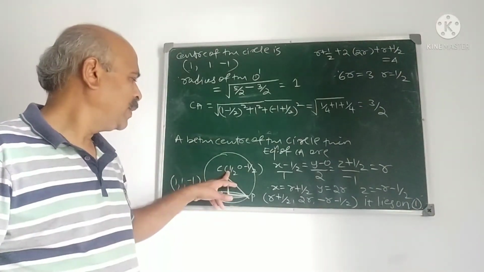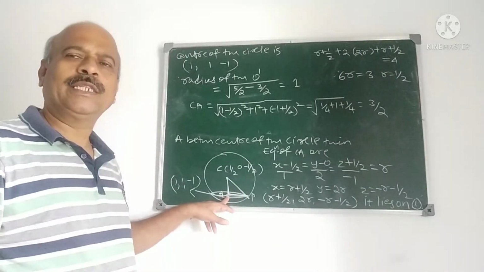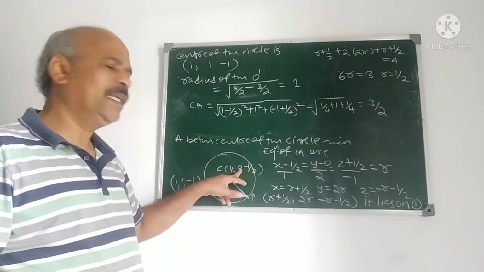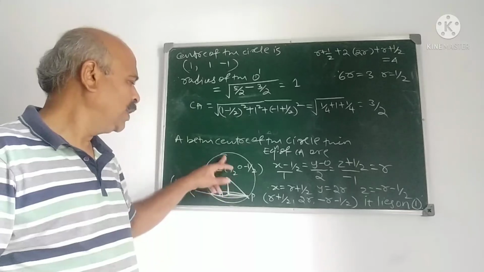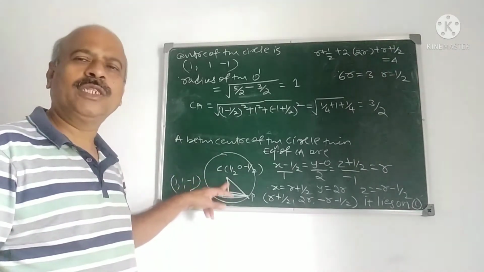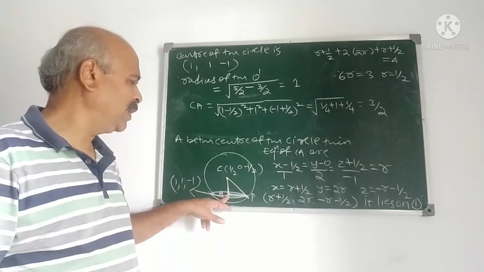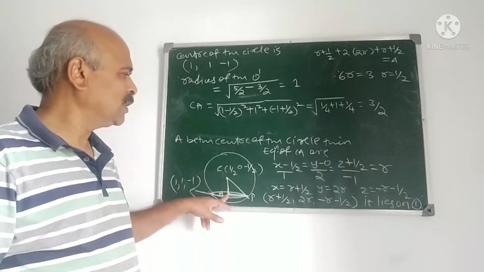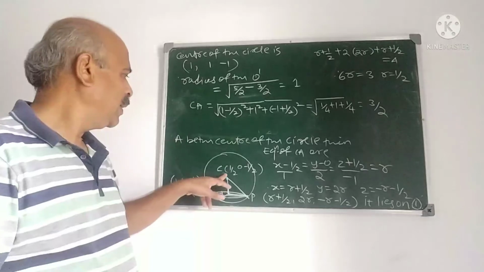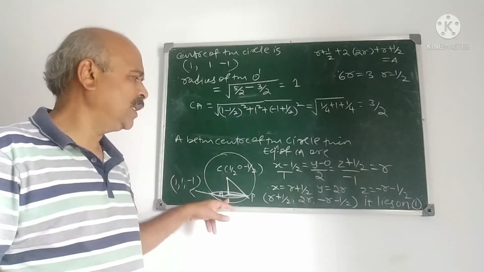Center of the sphere, radius of the sphere, and center of the circle. What is the center of the circle? The foot of the perpendicular from this center of the sphere to the plane. How have we obtained that? We have obtained the equation of CA first, the perpendicular from C to the plane. That is obtained by using the equation of the normal to the plane. What are the direction ratios of the normal? 1, 2, minus 1, normal to the plane. It passes through half, 0, minus half. Using that, we have obtained the equation of CA.